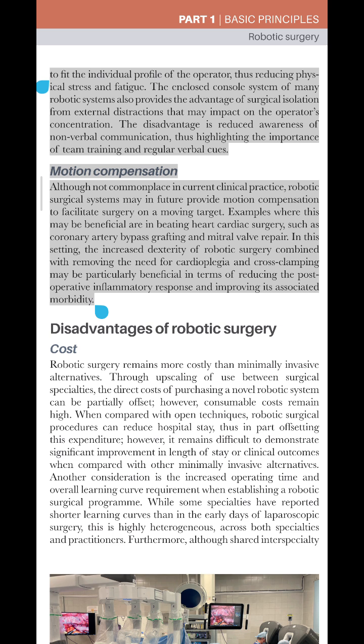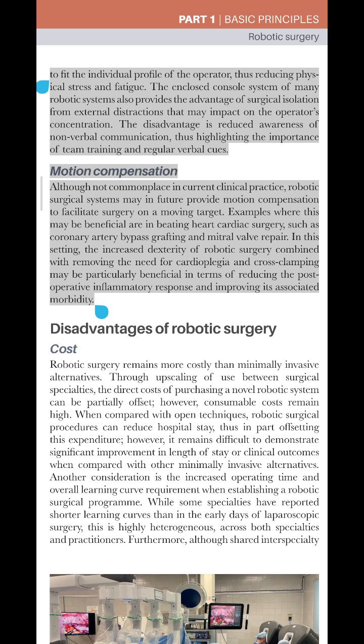The enclosed console system of many robotic systems also provides the advantage of surgical isolation from external distractions that may impact on the operator's concentration. The disadvantage is reduced awareness of non-verbal communication, thus highlighting the importance of team training and regular verbal cues.